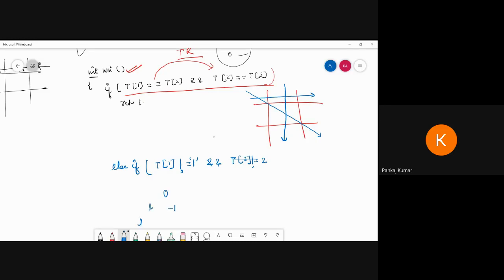Okay, that means game in progress. So this is one code for the winning situation.